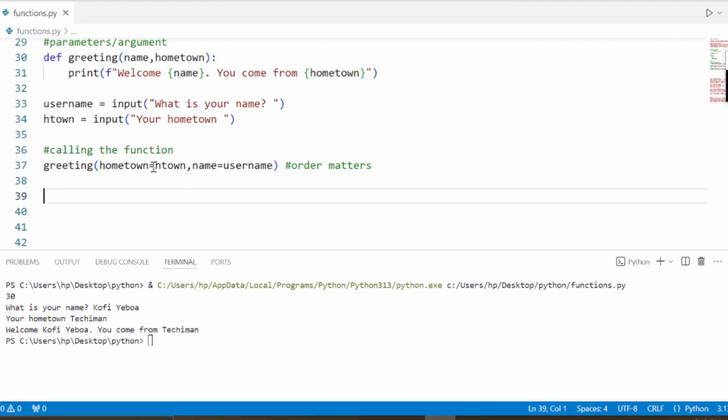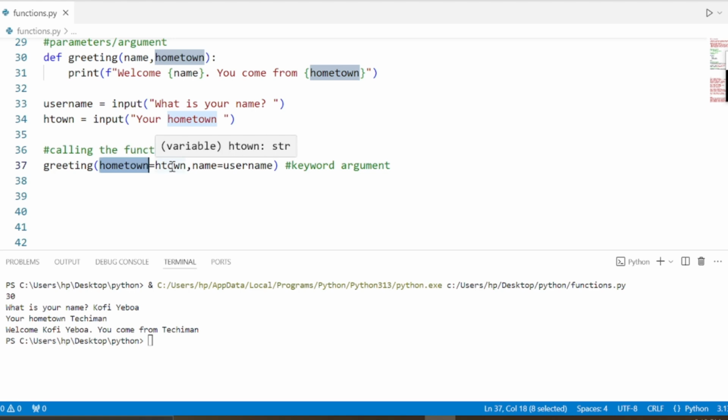Now we refer to the keyword argument. Keyword. It was a key, virtually key, now assigning the value to a keyword argument. You say a variable argument and the equal sign, but now you're assigning the value to it. That is a keyword argument. The other way is default argument.